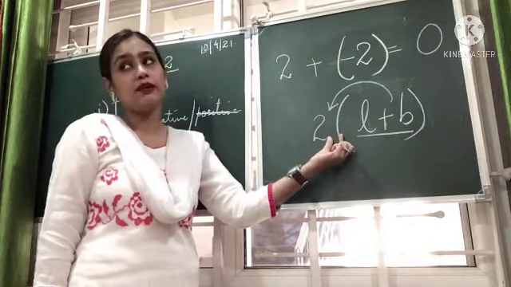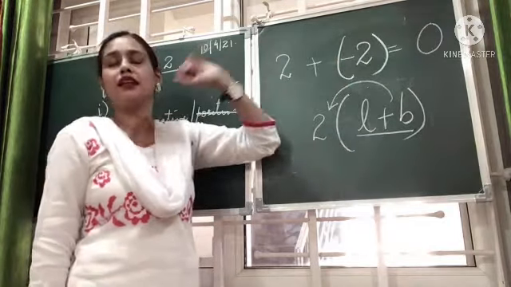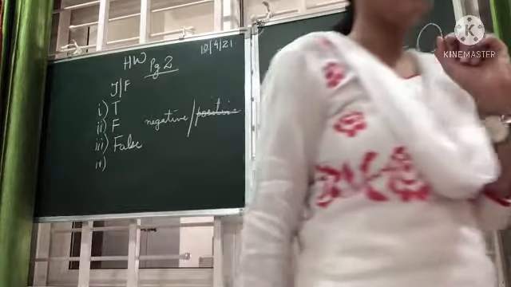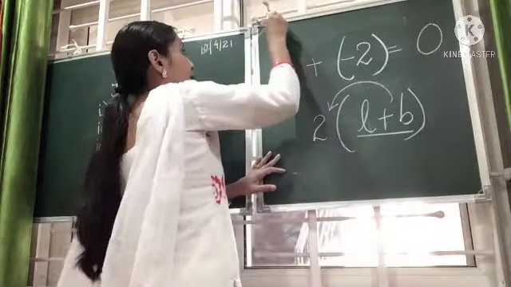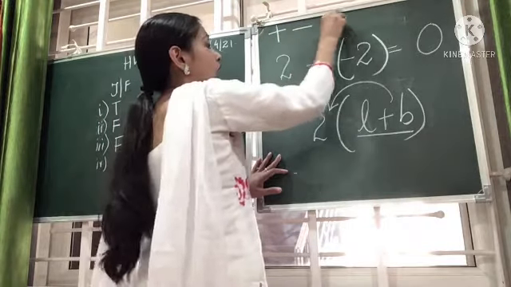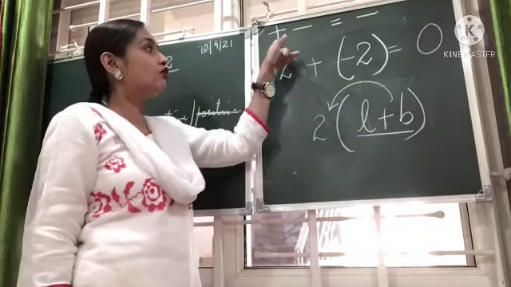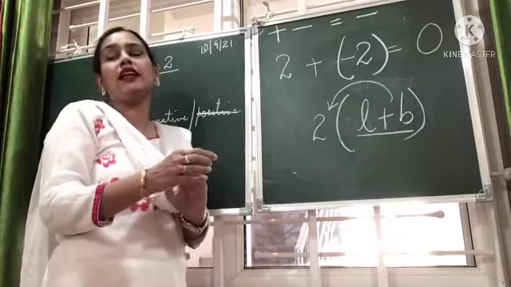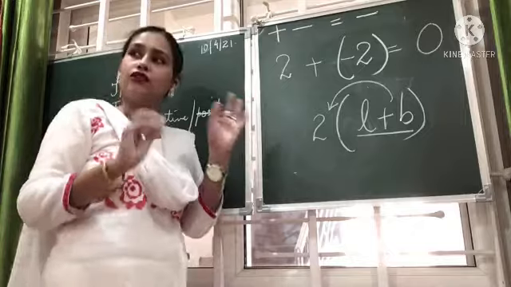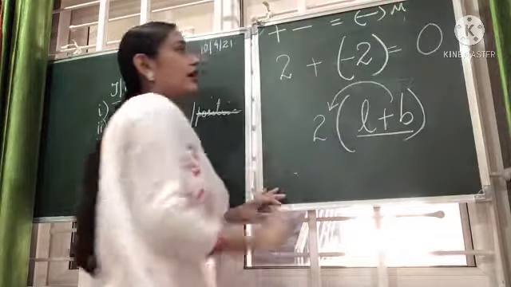So here you can see there is no multiplication sign, but we multiply. Similarly, here there is no multiplication sign, but we multiply. So when we multiply plus and minus, what is the answer? Children, when we multiply plus into minus, answer is minus. Okay? Here we don't have to check the magnitude. We multiply only. That means I am not saying you have to subtract. You will multiply, but the sign will be minus.